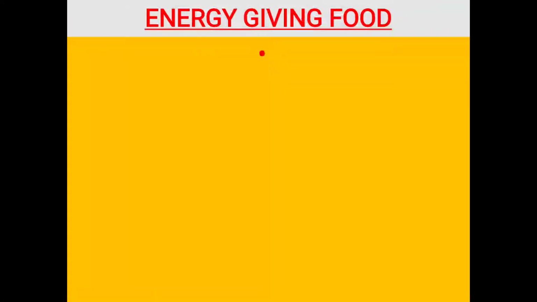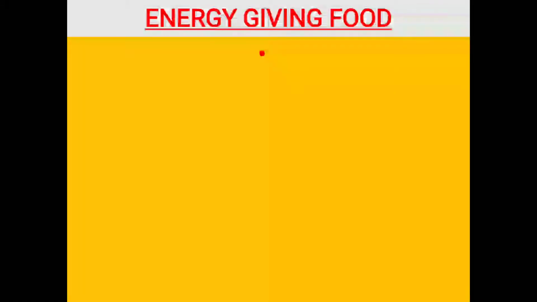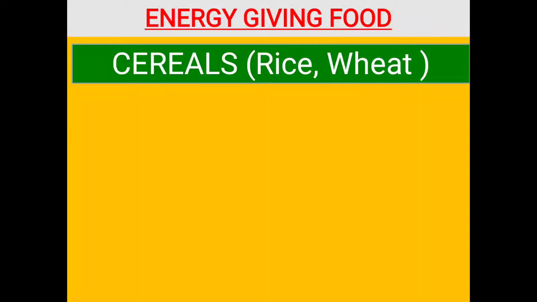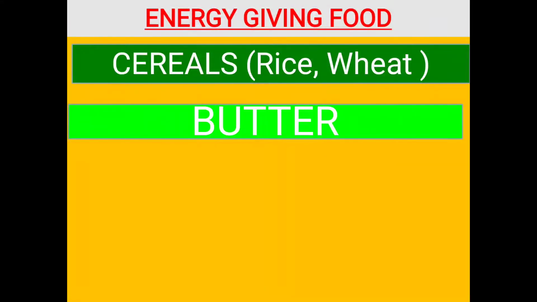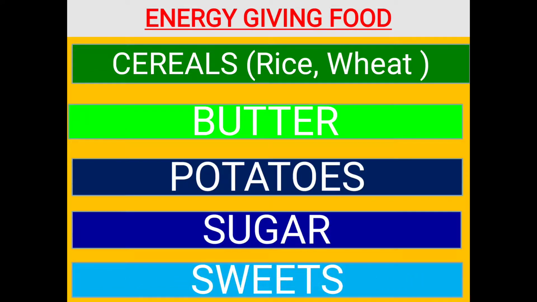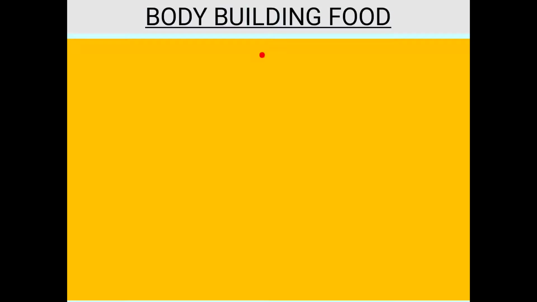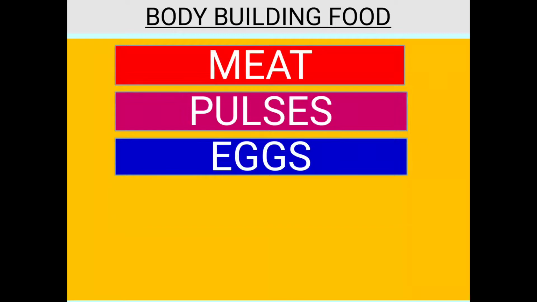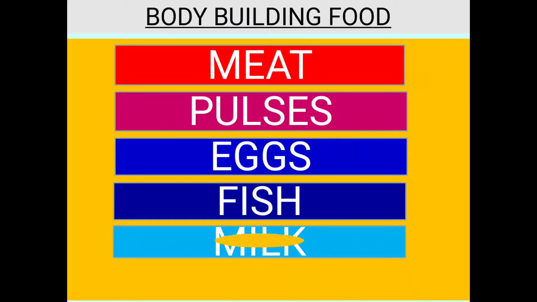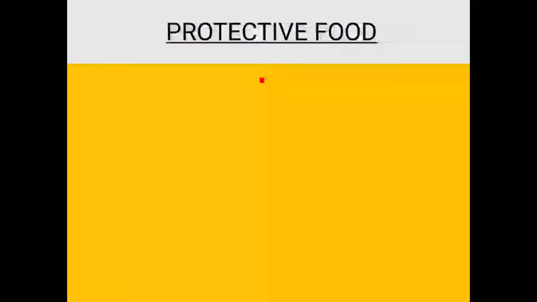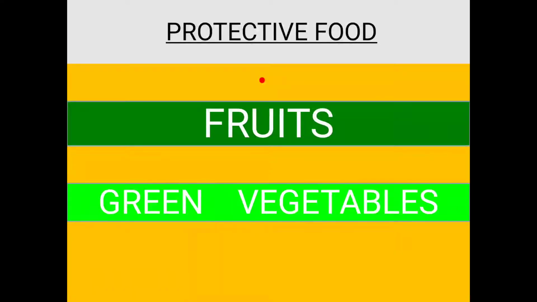Now, let us know what are the foods which give us energy, or the energy giving food: cereals, butter, potatoes, sugar, and sweets. Bodybuilding food: meat, pulses, eggs, fish, milk, and peas. Protective food: fruits and vegetables. Fruits and vegetables are called protective food.